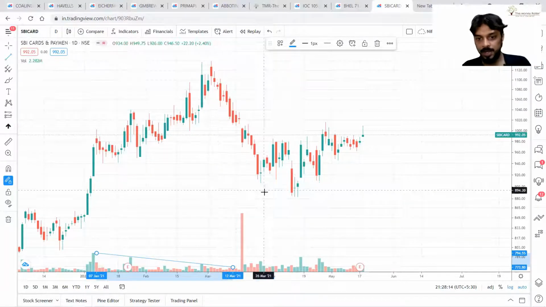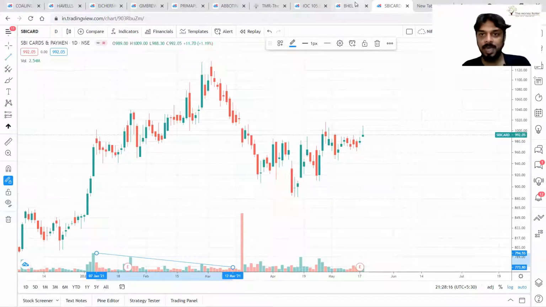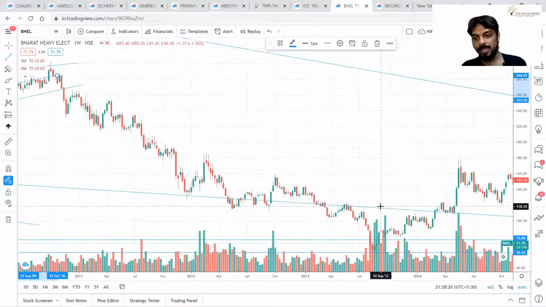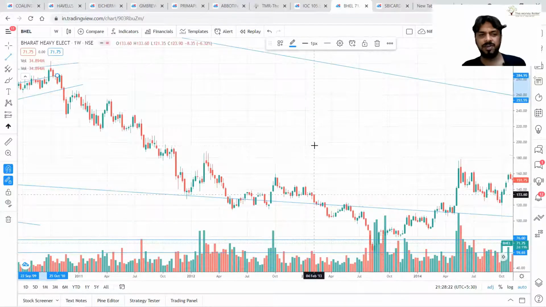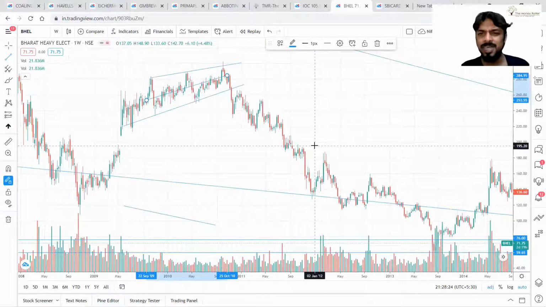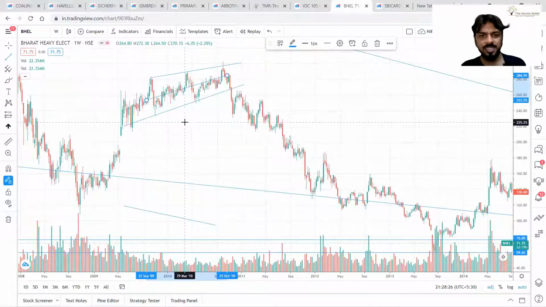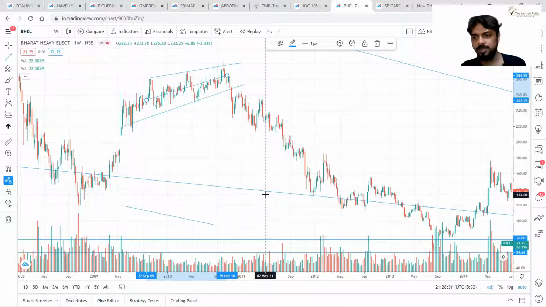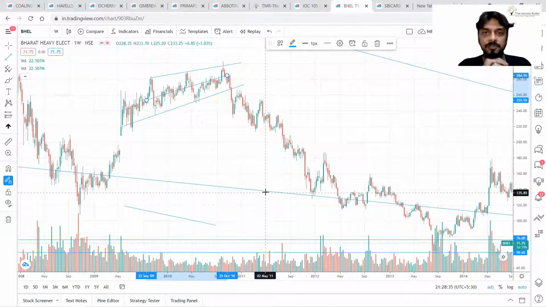From 1200, price reached to 888. And in Bhel's case, from 300, price actually reached to 55. But every time you will not get these secular trends. Let's check out the first big move. From 300, price reached to 150.